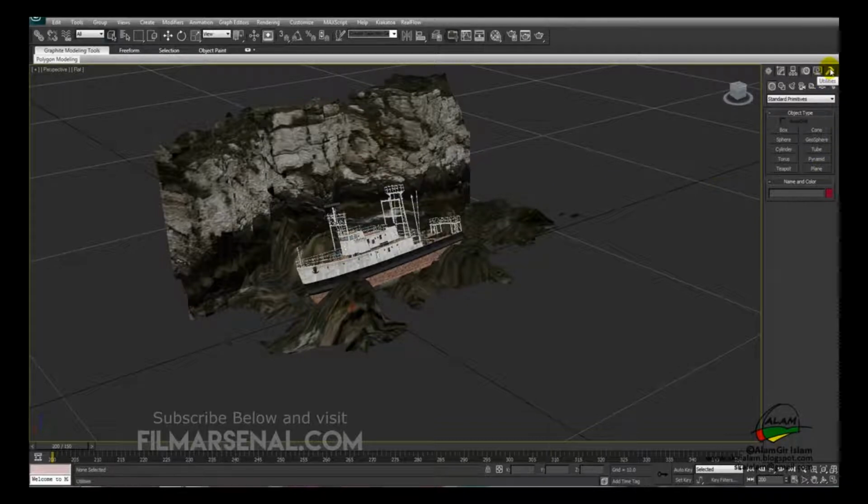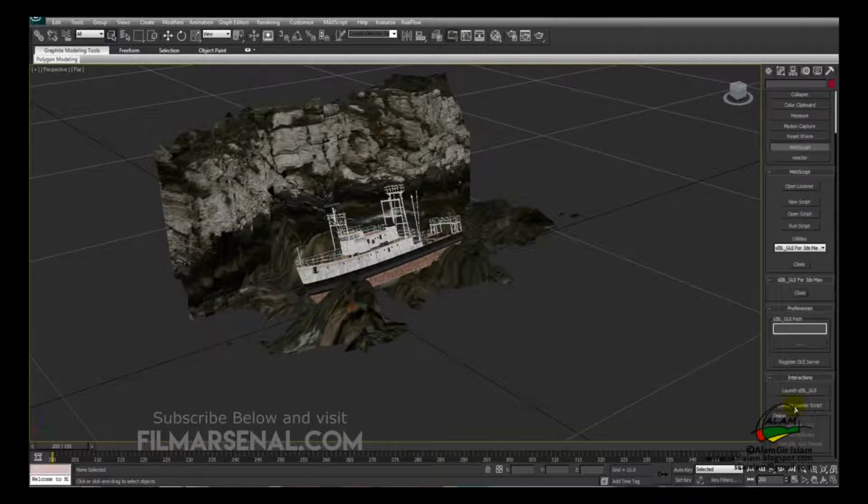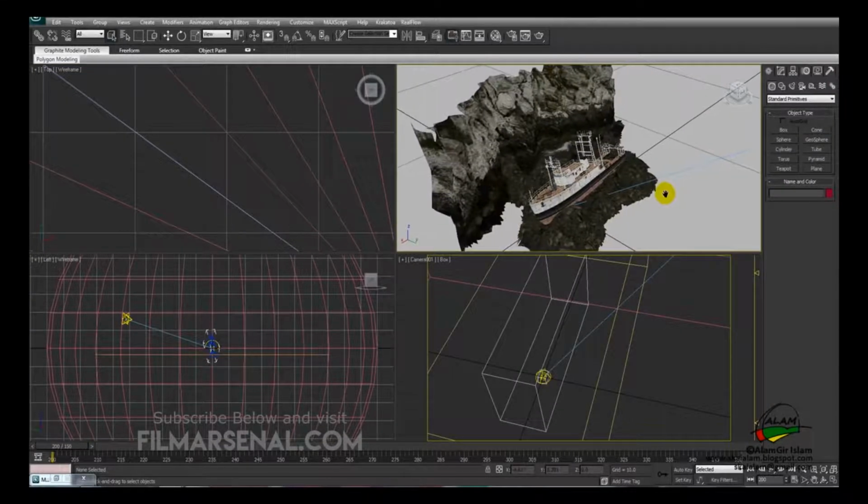We'll go to utilities, and then in Max scripts under utilities we'll go to SIBL GUI for 3ds Max. We'll execute loader script. Okay, so this is what we have.